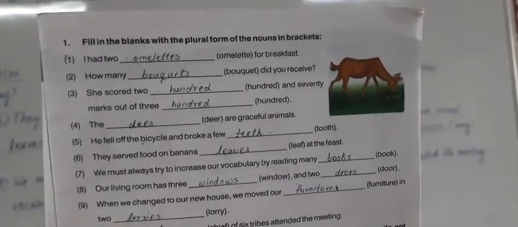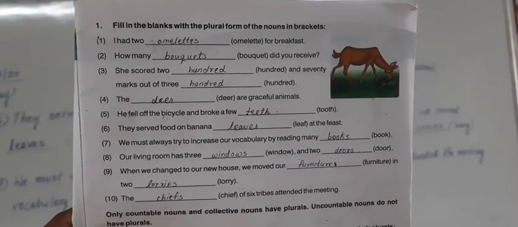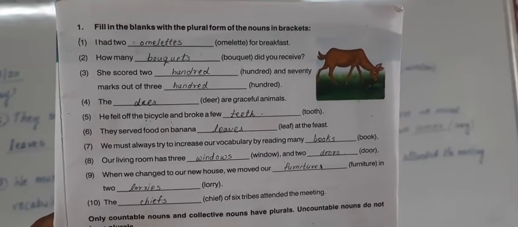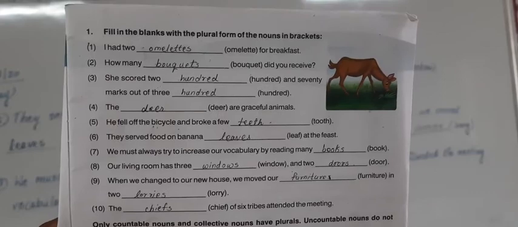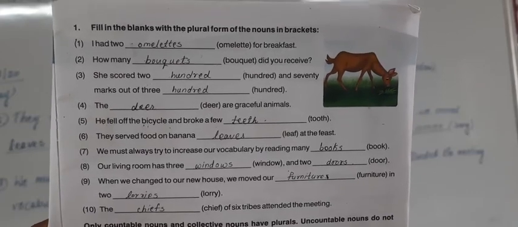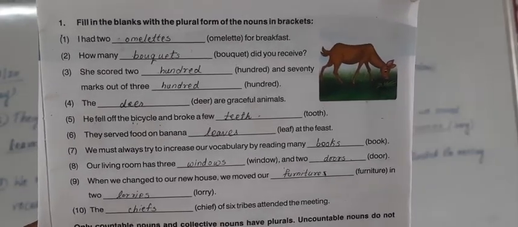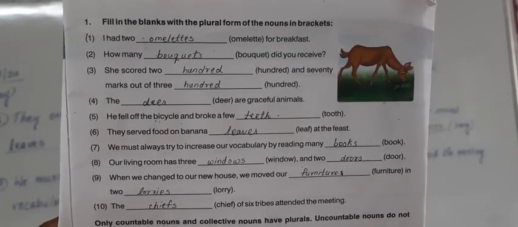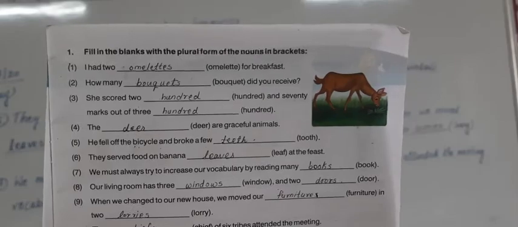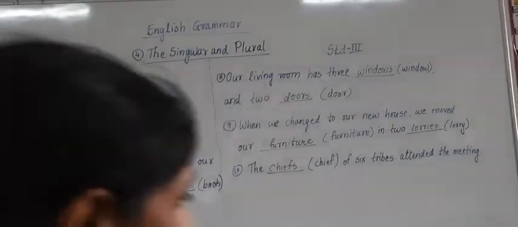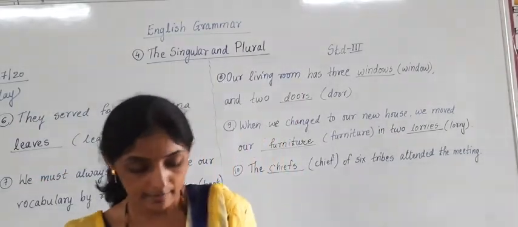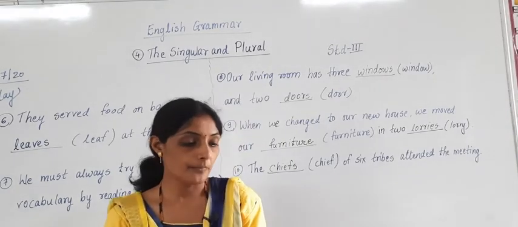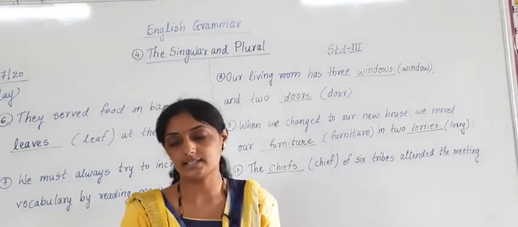Okay, have you got it? We have completed 10 sentences. Can you see all 10 sentences? You can pause video and then write down all answers. जर तुम्हाला दिसत नसेल बोर्डवरती लिहिलेलं तर काय करायचं आहे तुम्ही, you have to pause video and then you have to write down all 10 sentences from the video. Okay, I think you have understood what is singular and plural. We will complete second question tomorrow and then we will start with new lesson.